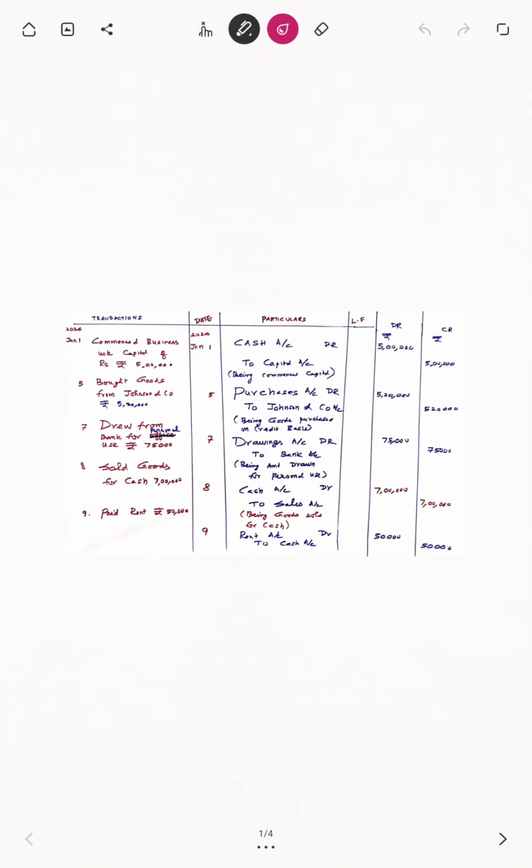Now I think you are able to understand this transaction. January 1. What are the headings available in this? Transactions, date, particulars, ledger folio, and debit and credit.